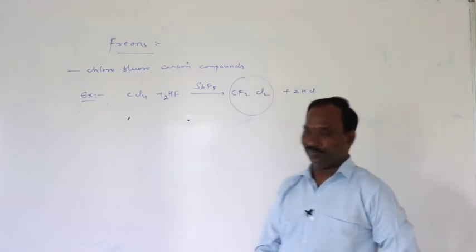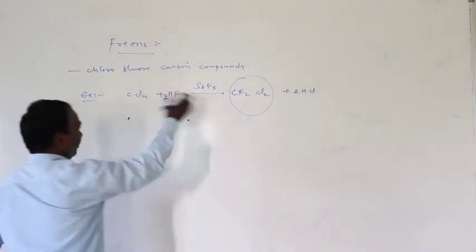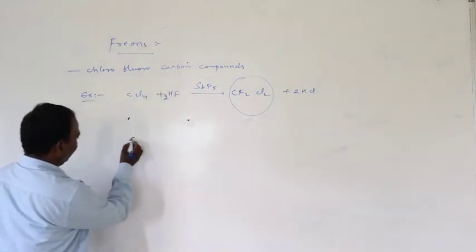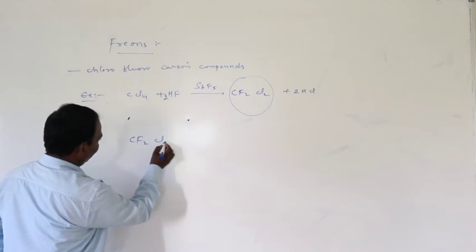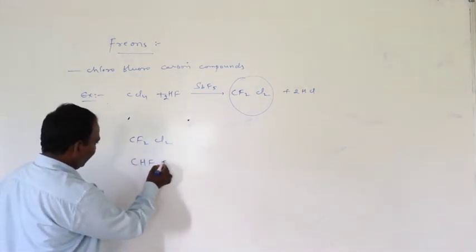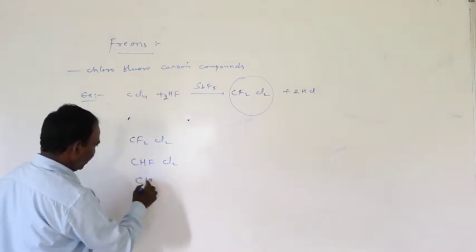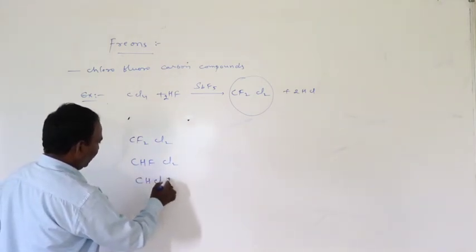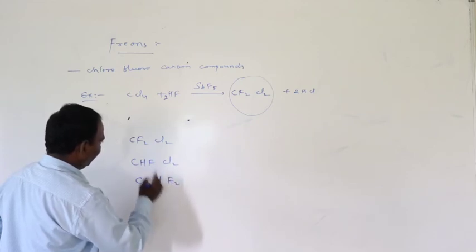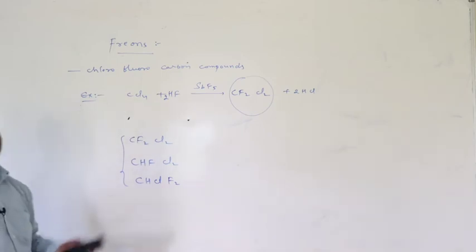This is a chlorofluorocarbon compound. The best examples of freons are CF2Cl2, CHFCl2, and CHClF2.